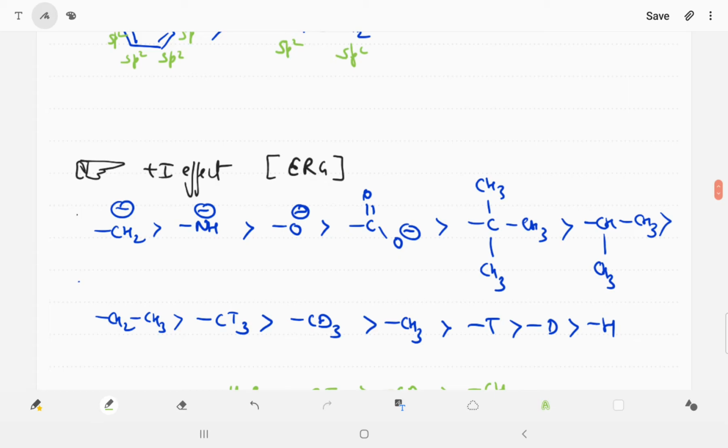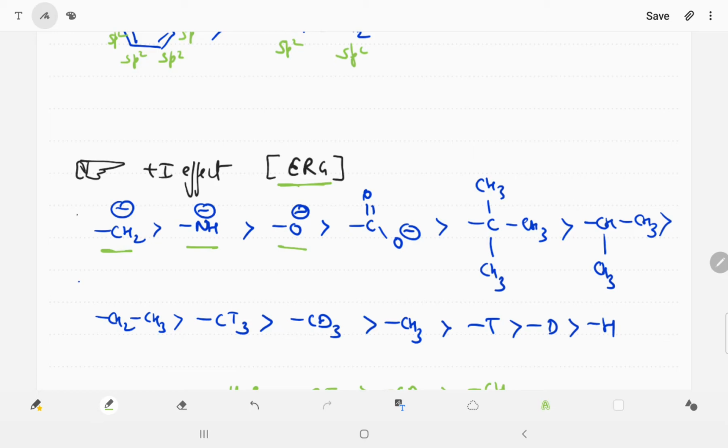Okay, now understand plus I effect. If you are able to see that, plus I effect is called electron releasing group. In the electron releasing group, we can say there is CH2 negative, NH negative, O negative.